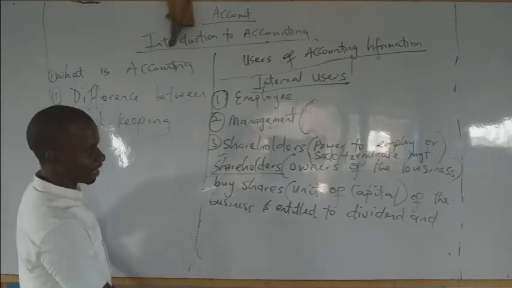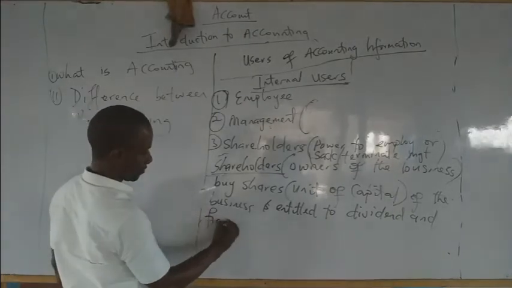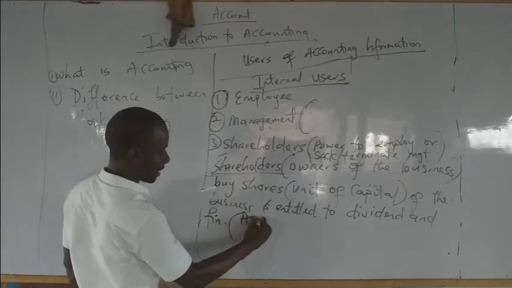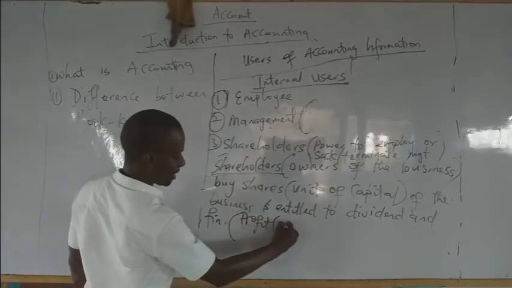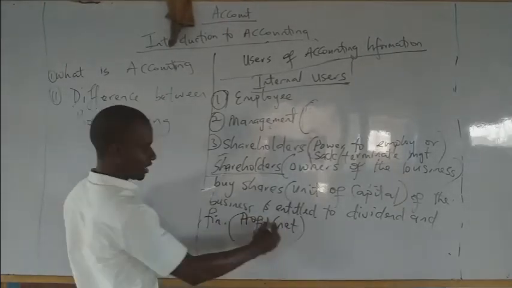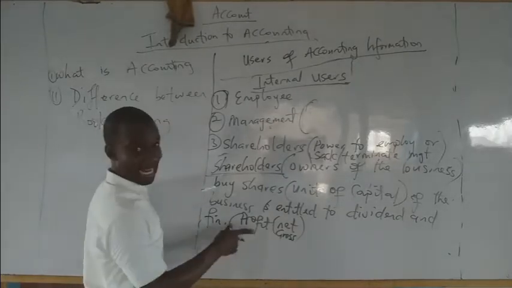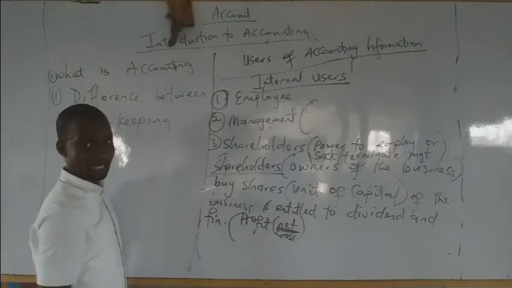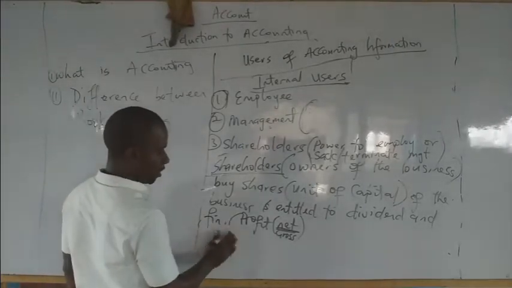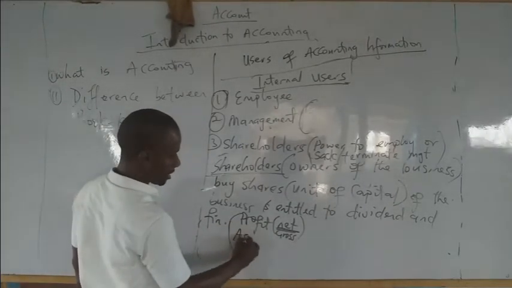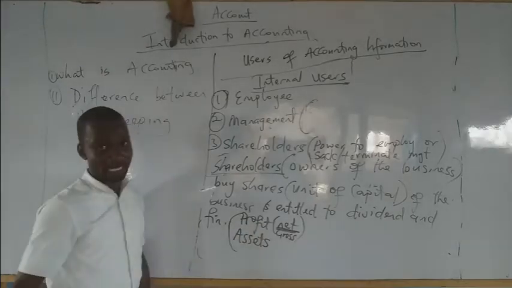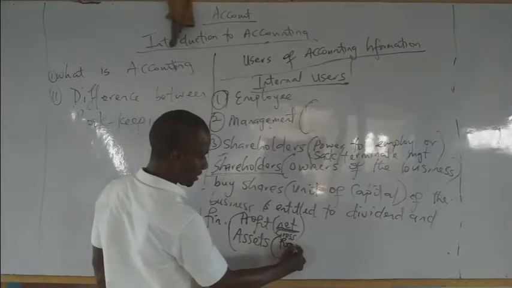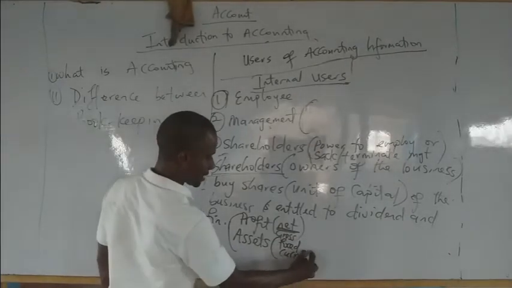They look at the financial information. And what are they always after? The first thing they are after is profit. And usually net profit. Hope we'll still get to know the difference between gross and net profit. But usually it is the net profit they are after. Then once they take note, another thing they are always looking at is the assets of the business, which include fixed and current assets.